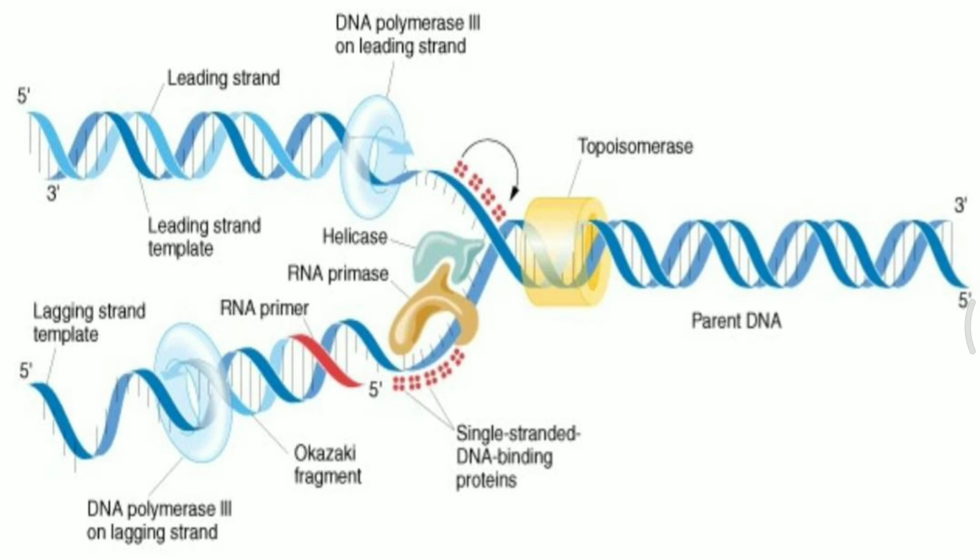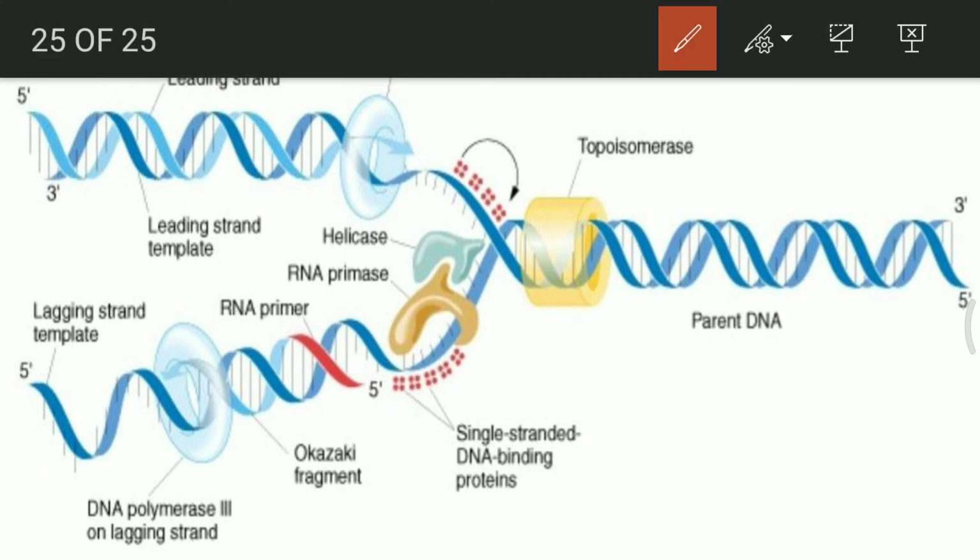Both of them are DNA polymerases moving together in one direction. Suppose one of them is moving in this way, this is the actual plane on which both the dimers should be moving. If they move in 5 prime to 3 prime direction, for one of the strands the movement is correct, whereas for the other strand it is opposite.